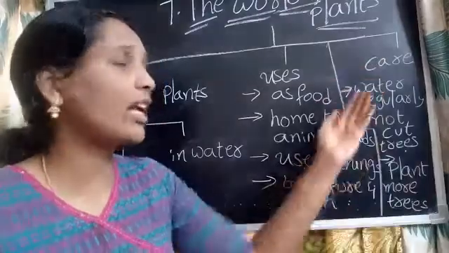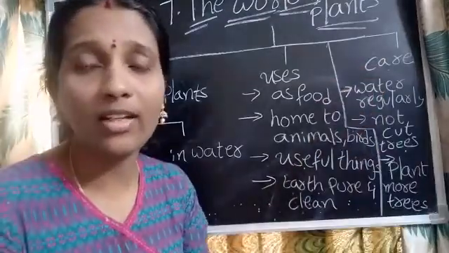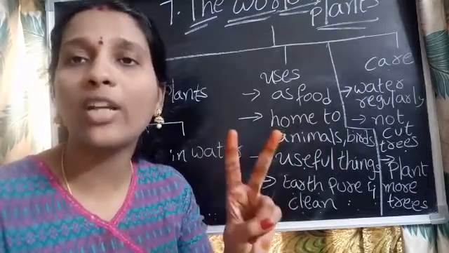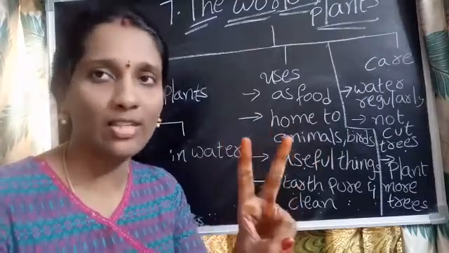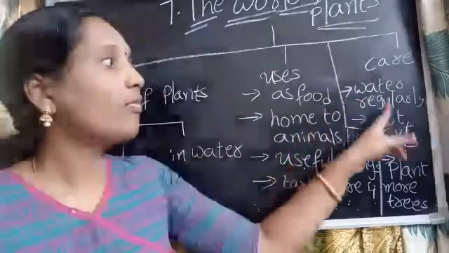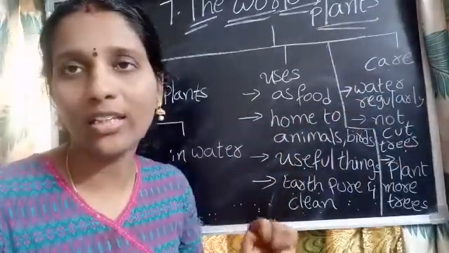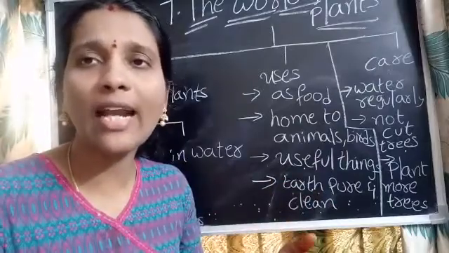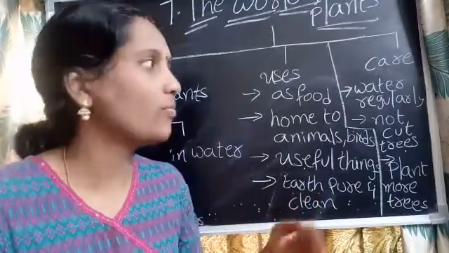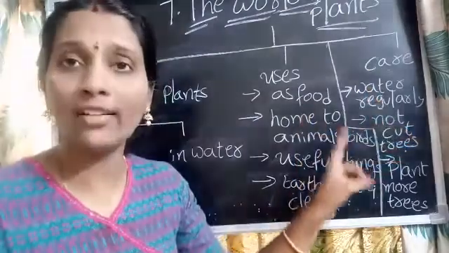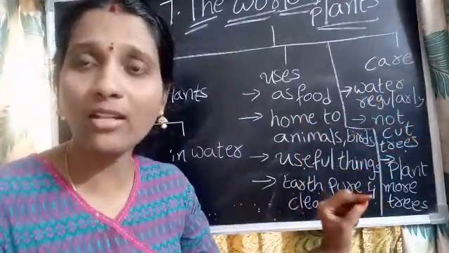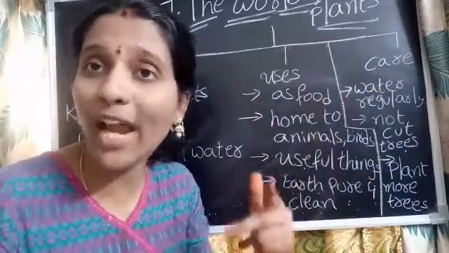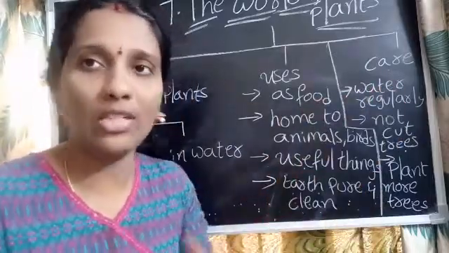First, how do we take care of our plants? We should not cut the trees. If it is necessary to cut a tree, you need to plant 2 trees for every 1 tree you cut. Water them regularly. Water and sunlight are the most important things to grow a plant. Plants grow into trees, which is why I say to plant 2 more plants if you cut 1 tree.